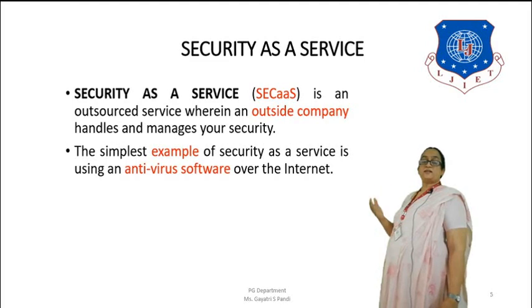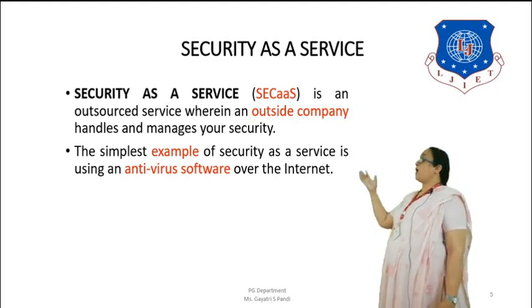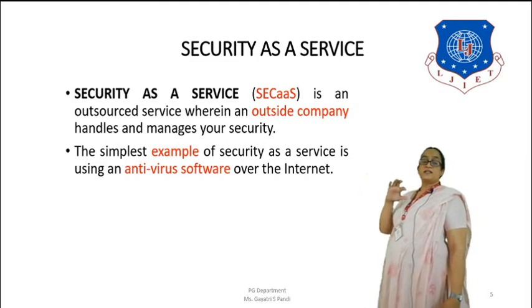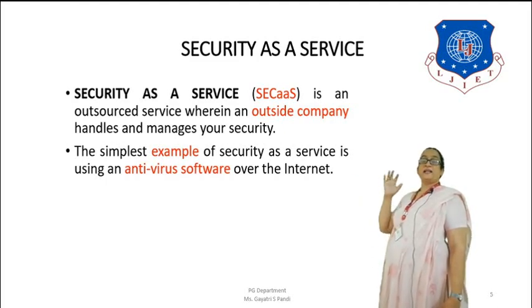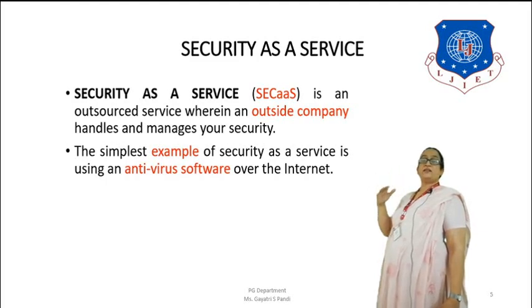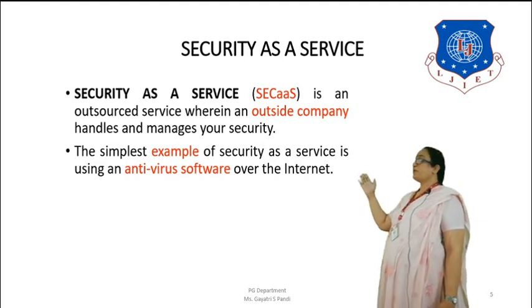So security as a service, in short, as I said, is termed as SecAS, and this is basically an outsourced service. Outsourced in the sense that you are giving it to a particular company which is outside of your organization, and it is handling and managing the security on your behalf. The simplest example of security as a service is using an antivirus software over the internet.